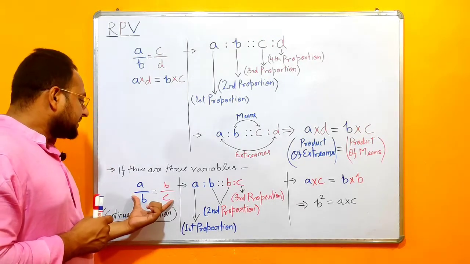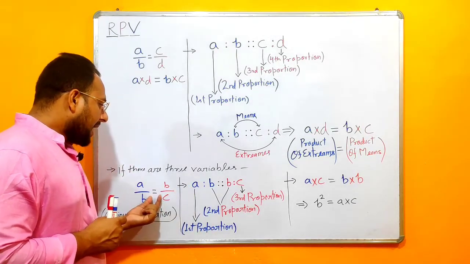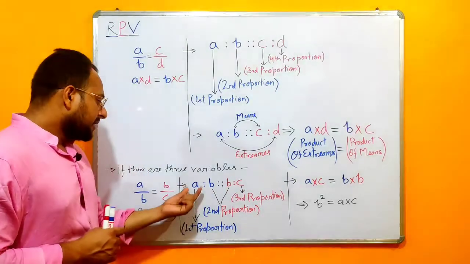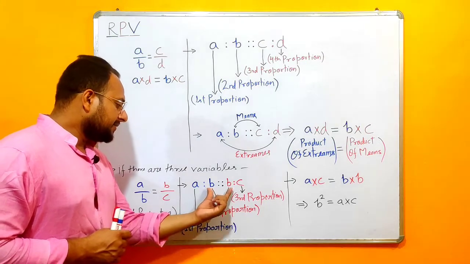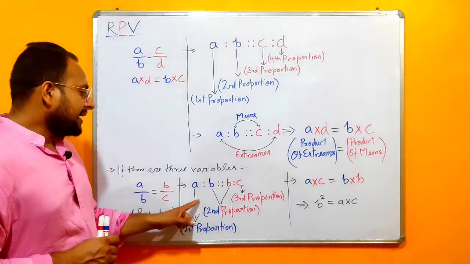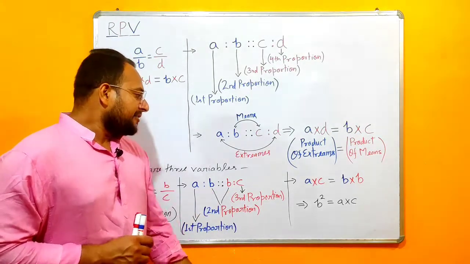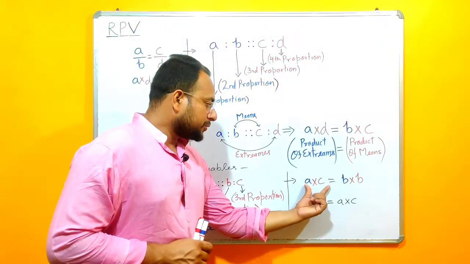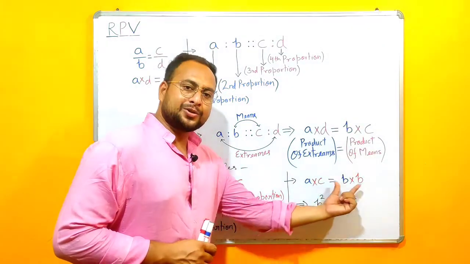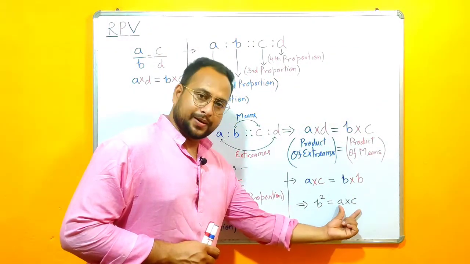If I write this in the form of ratio, I will write A upon B as A is to B as or proportion, B upon C as B is to C. Here A will be called first proportion, B second proportion, and C third proportion, where A and C are extremes and B is the mean. I further solved it as A into C is equal to B into B. That means product of extremes is equal to product of means. I will get B square is equal to A into C.